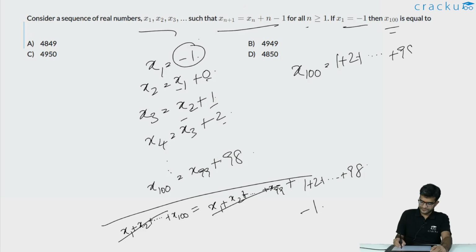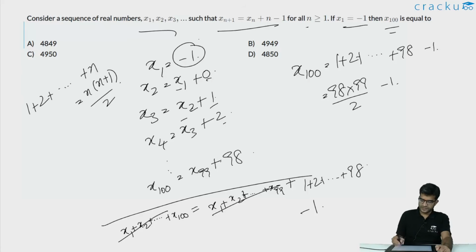98 minus 1. What is the sum of the first 98 natural numbers? The sum of the first n natural numbers, that is 1 plus 2 plus dot dot dot till n, is equal to n into n plus 1 divided by 2. In this particular case, that will be 98 into 99 divided by 2 minus 1.